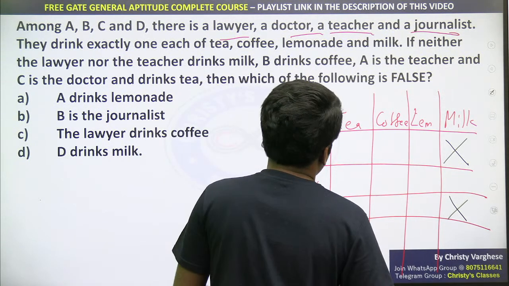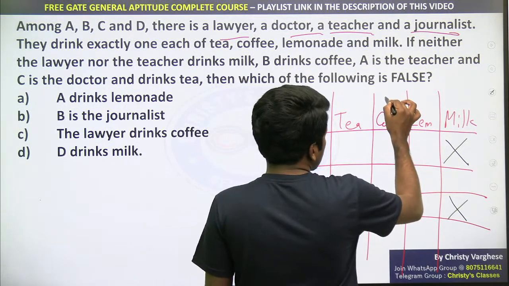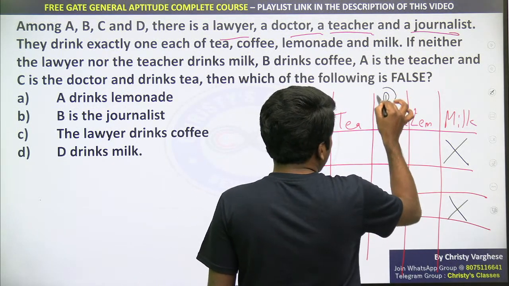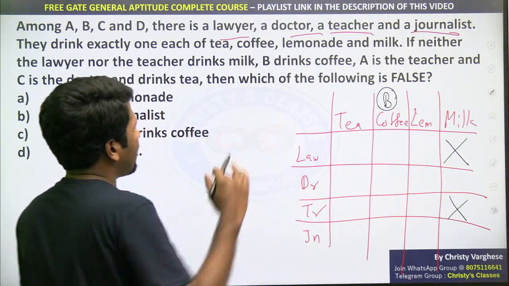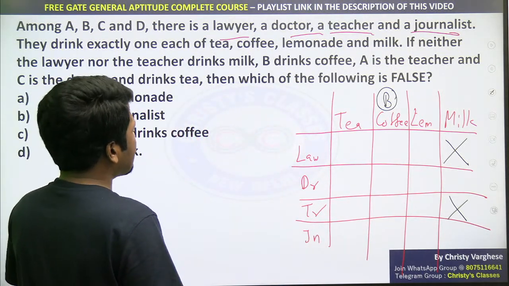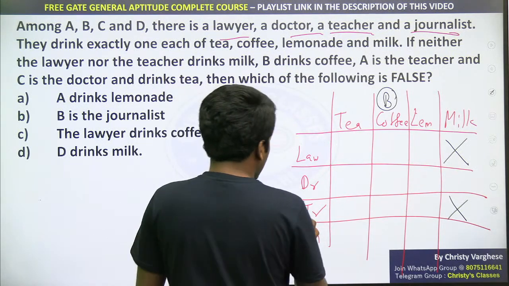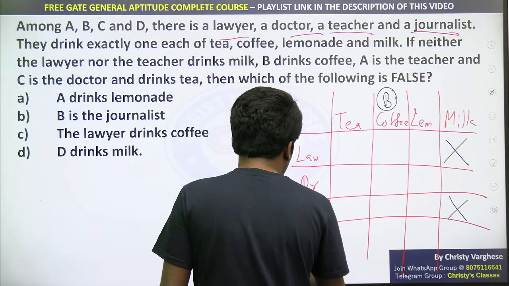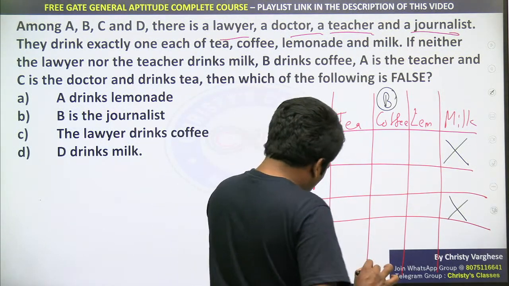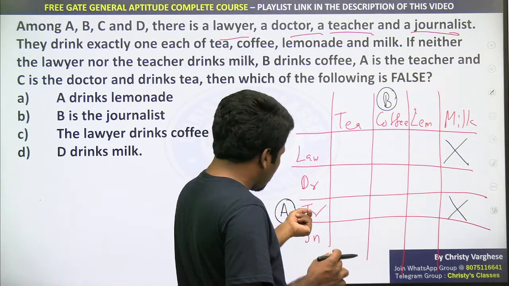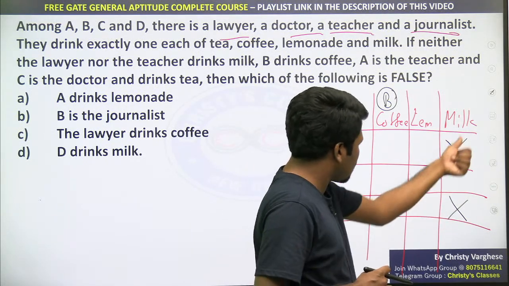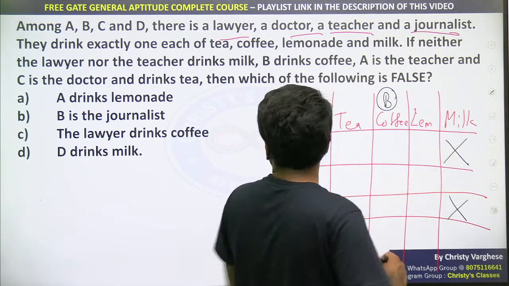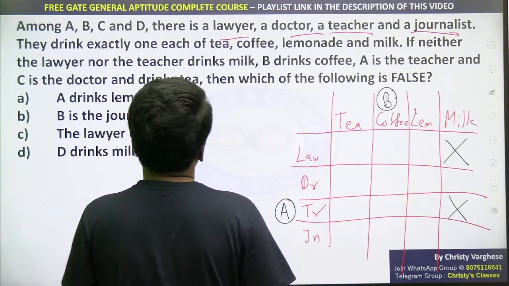B drinks coffee. That is clearly mentioned. So you can just write B over coffee. That is how the third dimension is added to this. A is the teacher. So it is clearly mentioned A is the teacher. So along with teacher you can represent A. That means the teacher does not drink milk, means A does not drink milk. That also we can say.